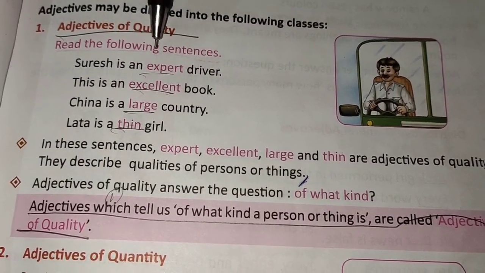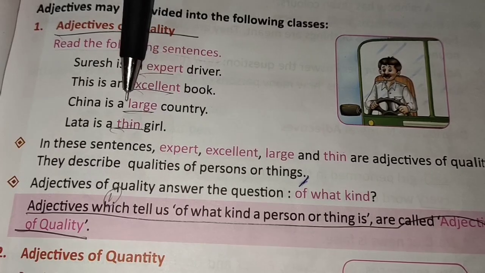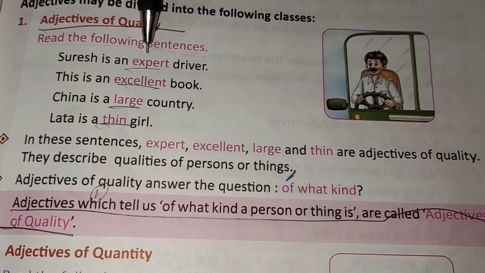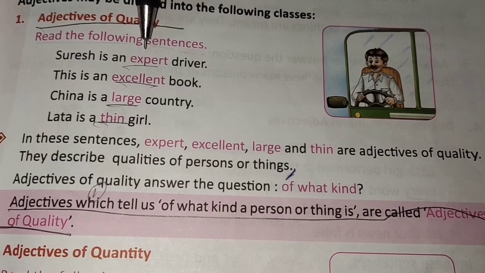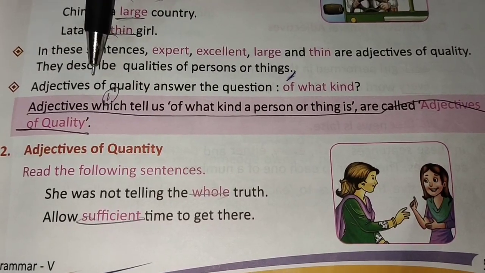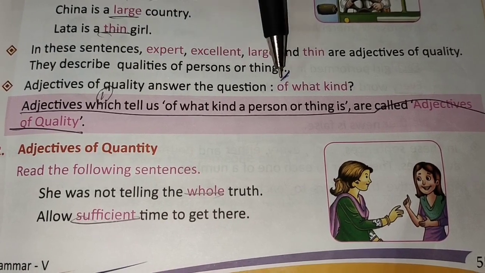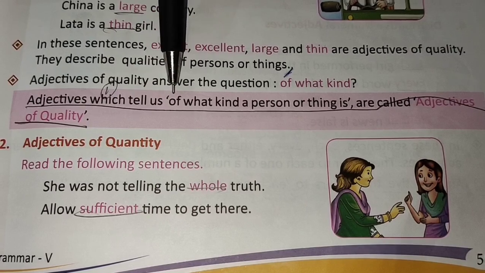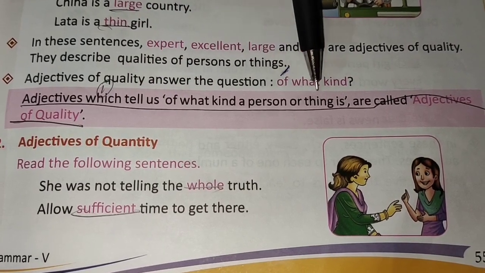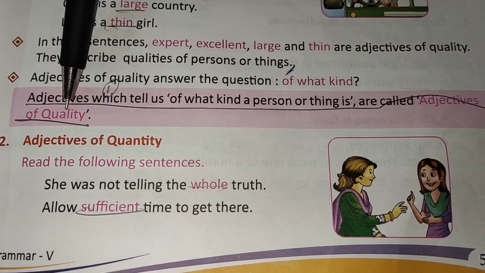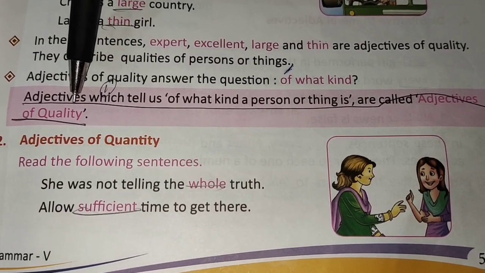Now in these sentences, expert, excellent, large and thin are adjectives of quality because they describe qualities of persons or things. We can say adjectives of quality answer the question of what kind. Adjectives which tell what kind of person or thing is meant are called adjectives of quality. What are they called? Adjectives of quality.